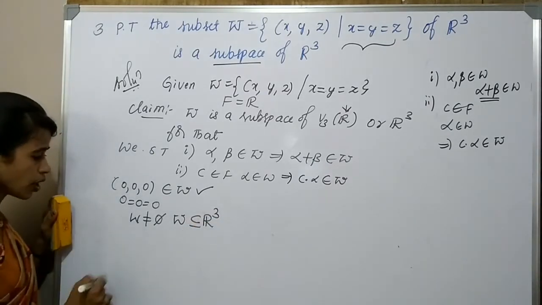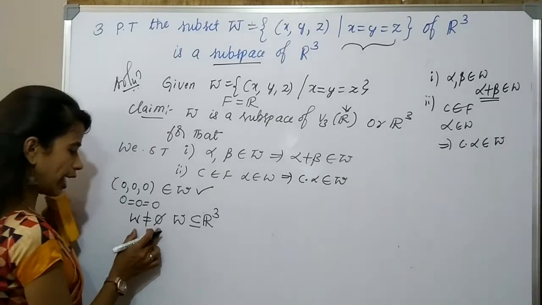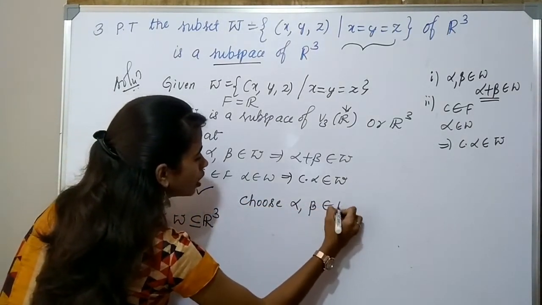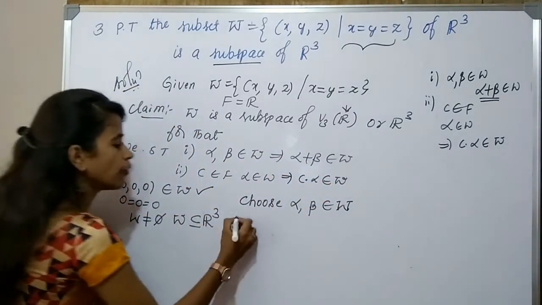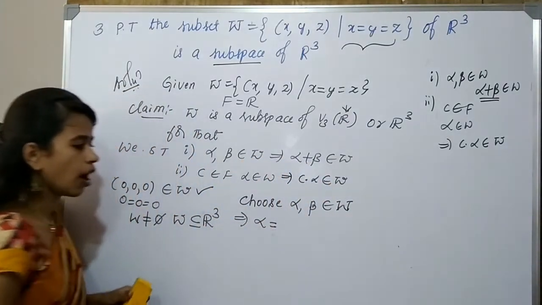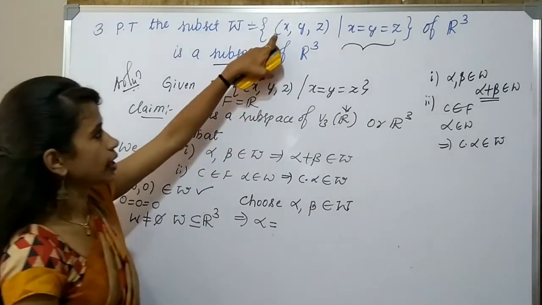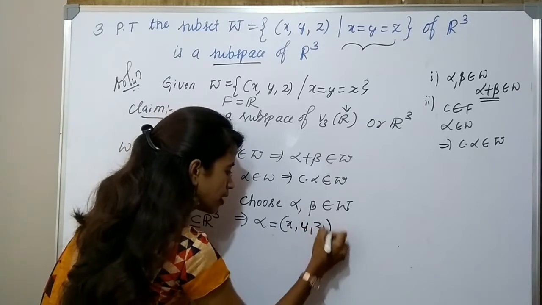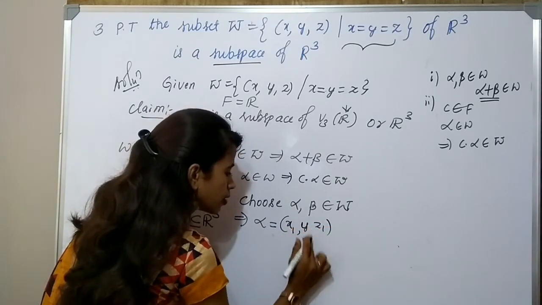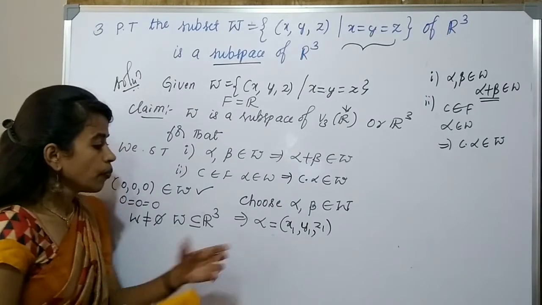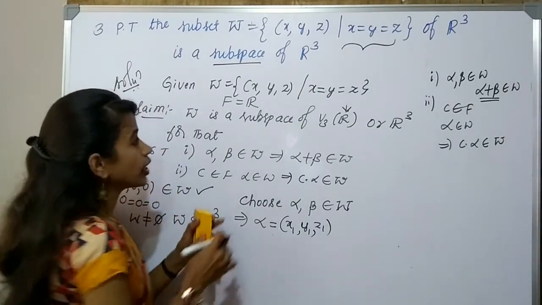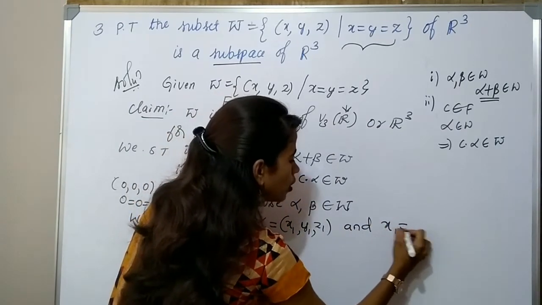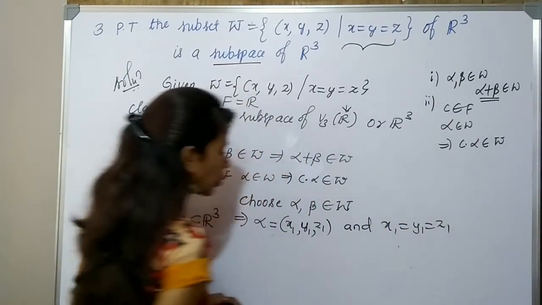Okay. So now, since it is non-empty, we can choose elements. Choose alpha, beta belongs to W. Alpha, beta belonging to W means what? Alpha must be in the form, say, x1, y1, z1, and to be in W, all the coordinates must be equal.